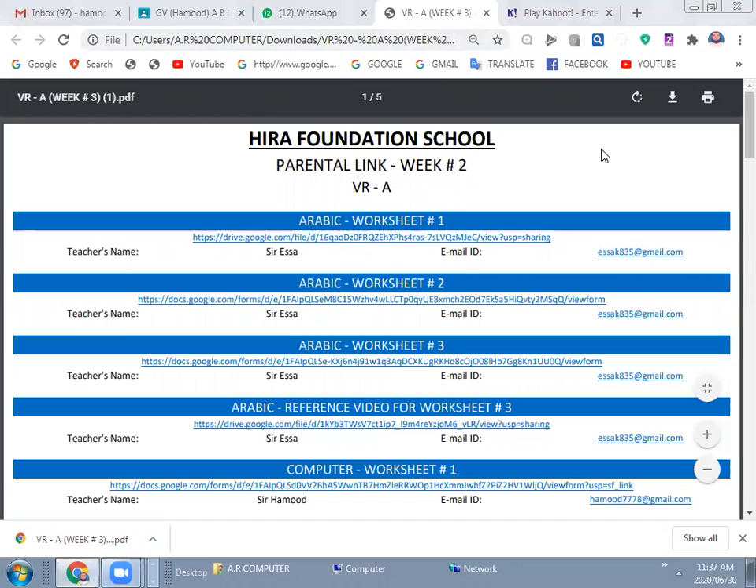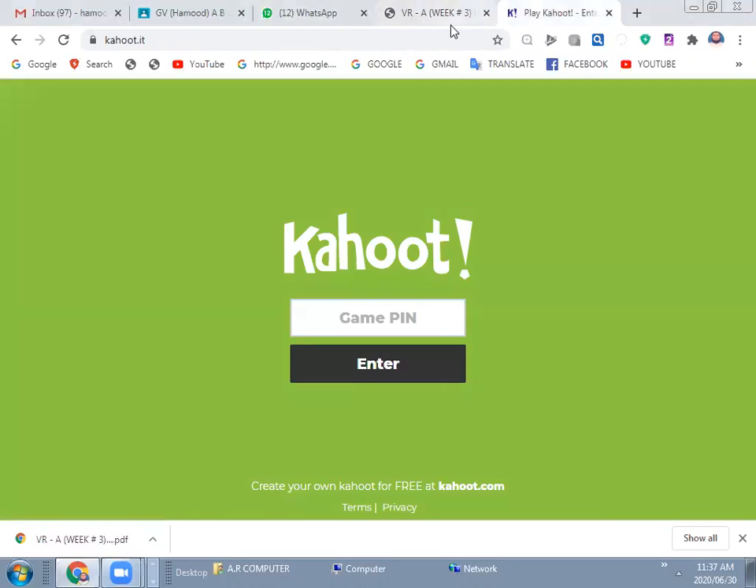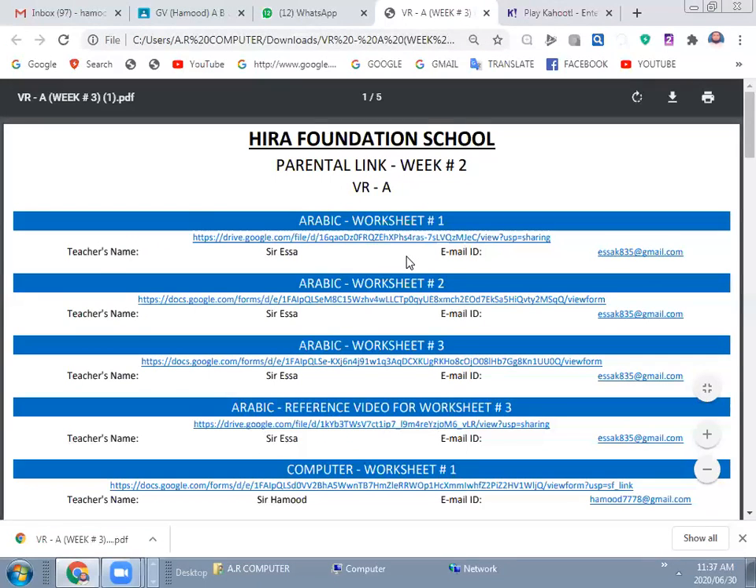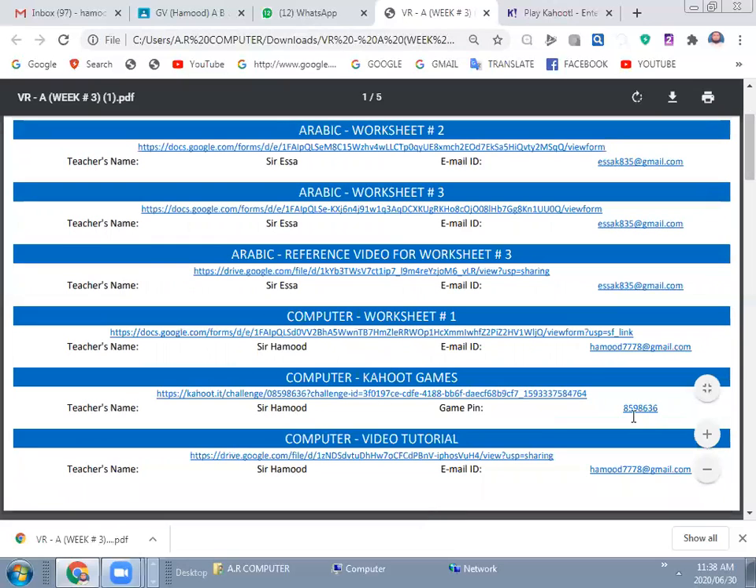So this is the link. Where is this file located? In the WhatsApp group. You can search this file, 5A week 3. Okay, this is the file. You will click this PDF file, so this file is open. And here, for the Kahoot game, this game pin is wrong. What I'm saying, this game pin is wrong.